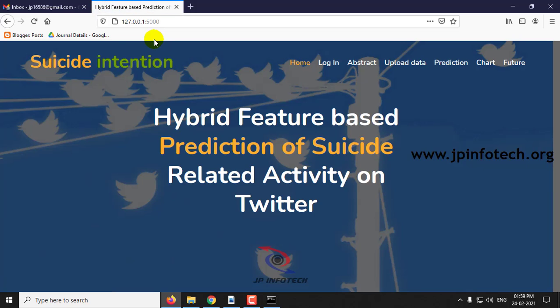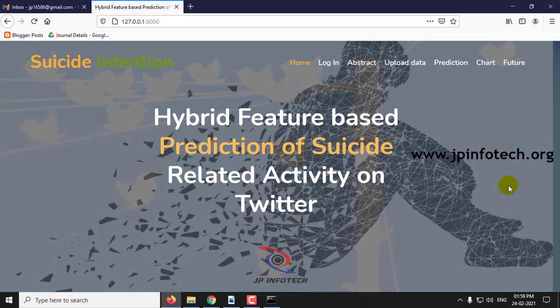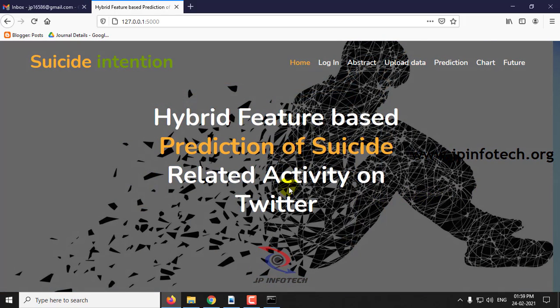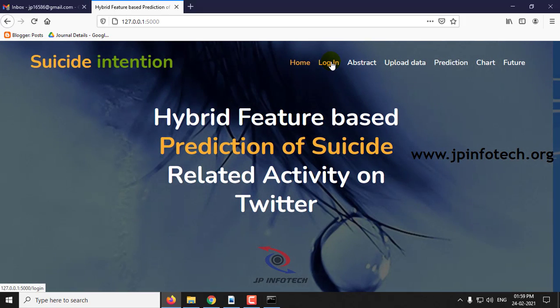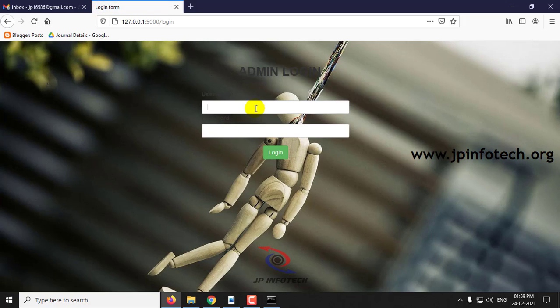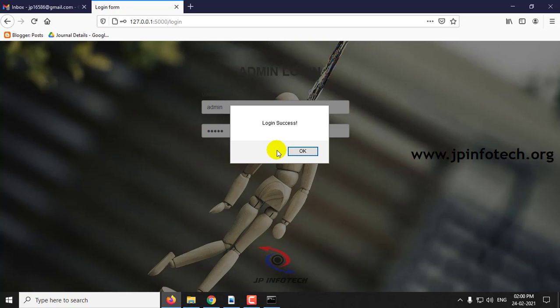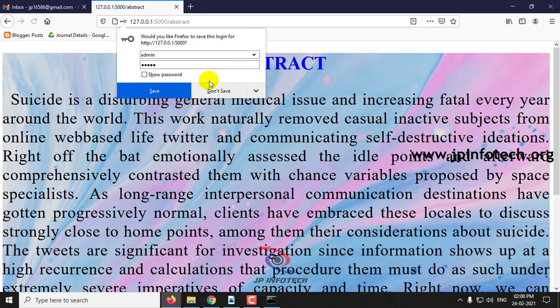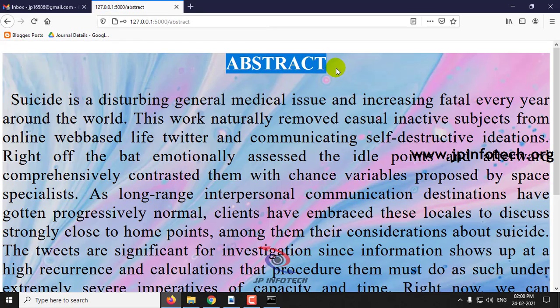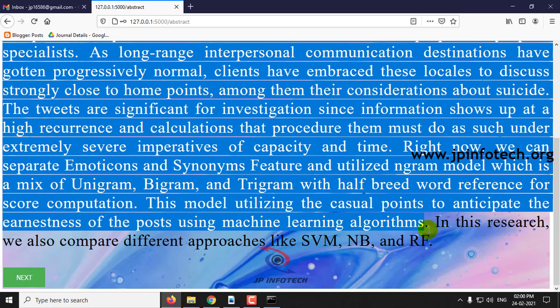This is the home screen, the welcome screen of the project, with the project title Hybrid Feature Based Prediction of Suicide Related Activity on Twitter. Go to the login, which has a static username and password, admin and admin. Click login, and here you can see the abstract that is mentioned in the base paper.